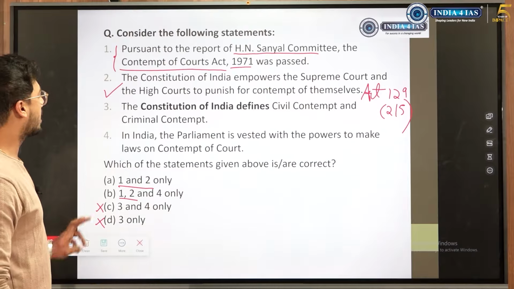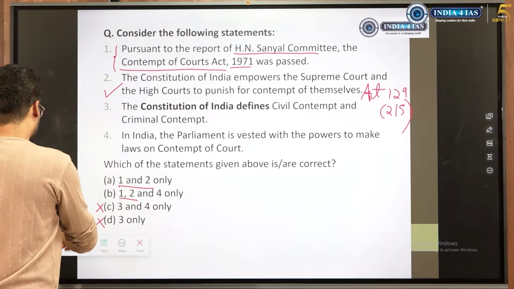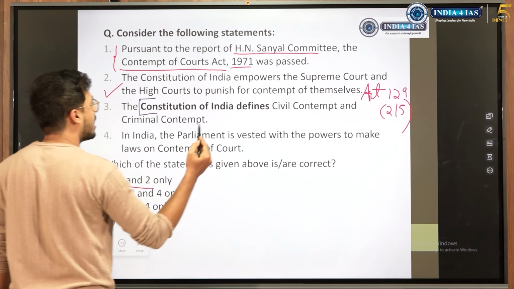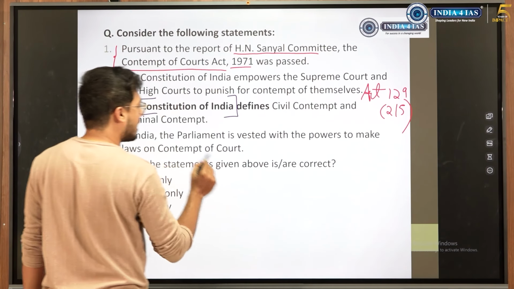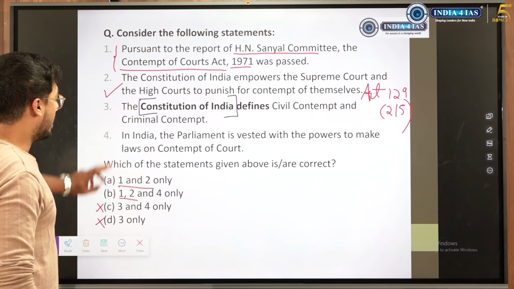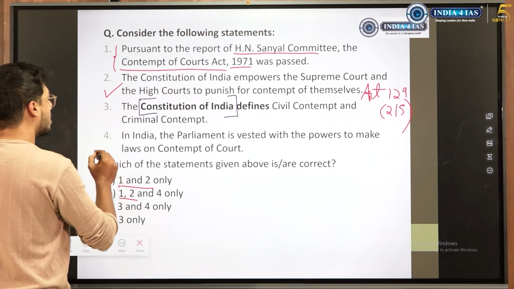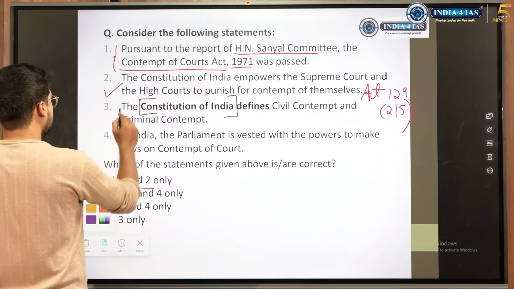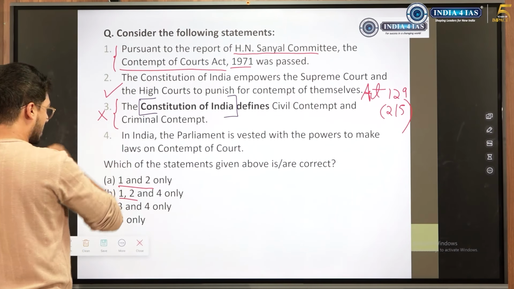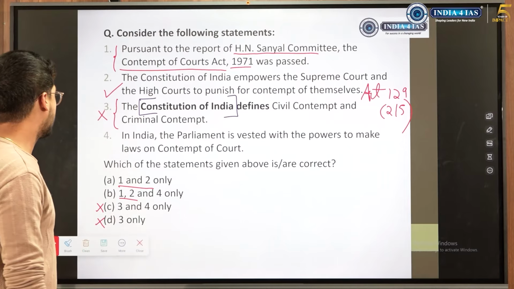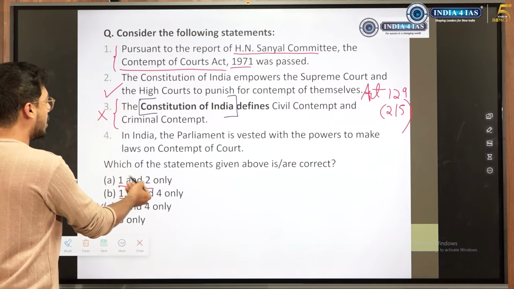Look at the third statement. Constitution of India defines. We have spoken earlier also, whenever the term Constitution of India comes, most of the time UPSC has made the statement as wrong. It is telling Constitution of India defines civil and criminal contempt. Constitution of India does not define it. It only mentions. It is defined in Contempt of Court Act 1971. So 3 is wrong. Anyway, it was not needed.